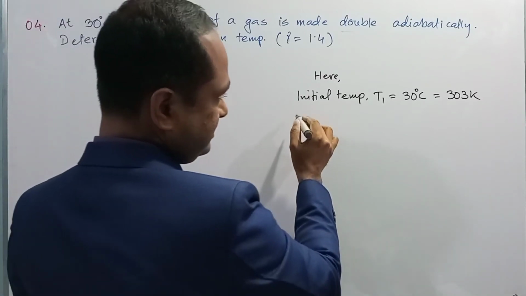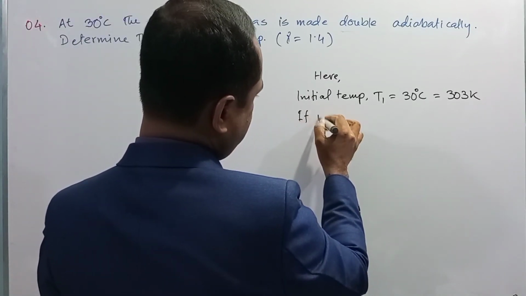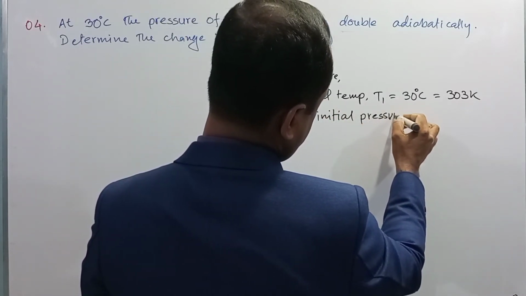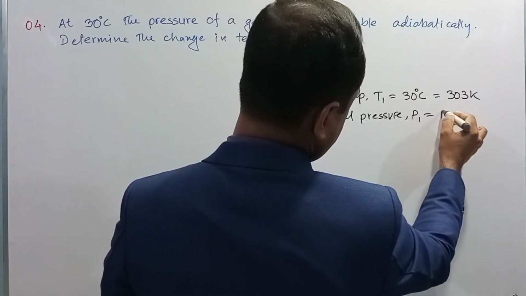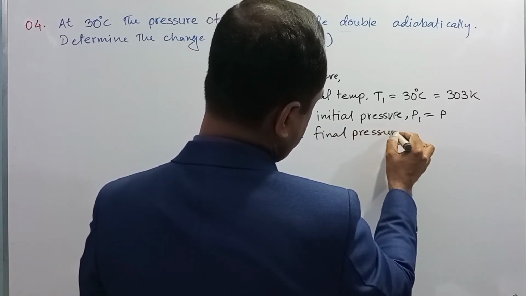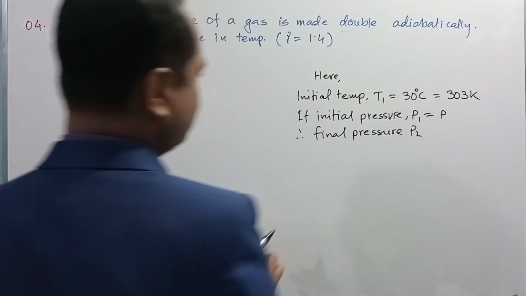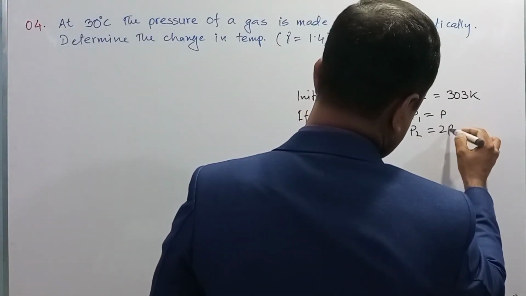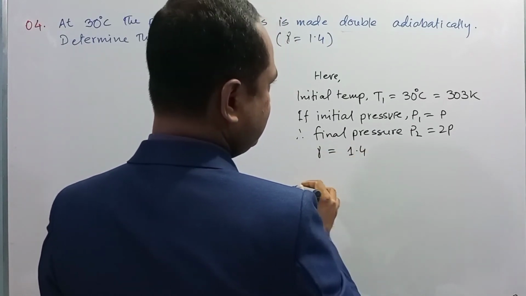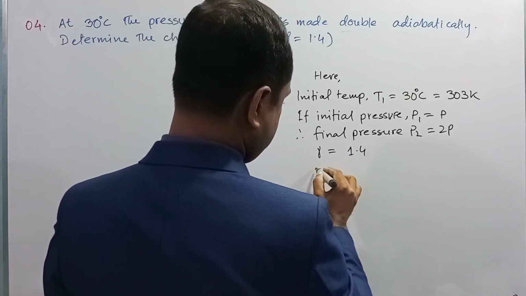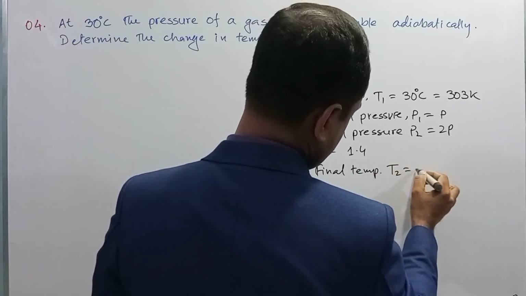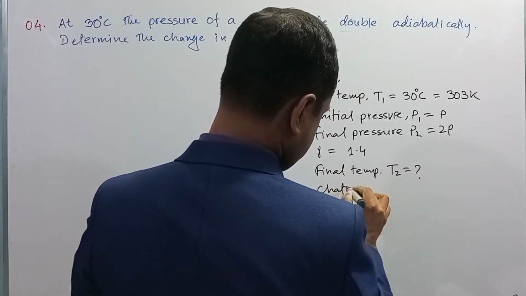If the initial pressure P1 is equal to P, then the final pressure P2, since they made the pressure double, is 2P. Gamma is equal to 1.4. We need to determine the final temperature, T2 is equal to what? Then the change.